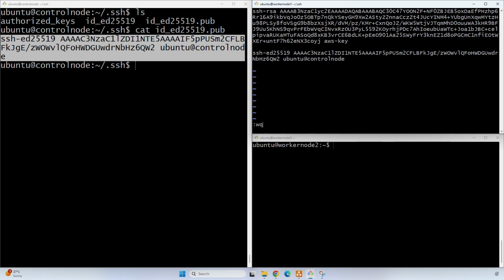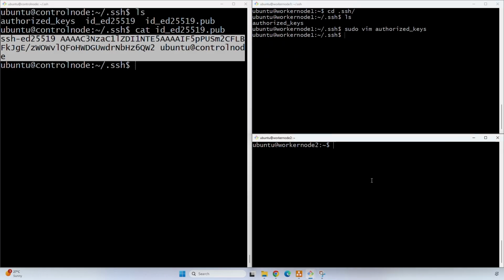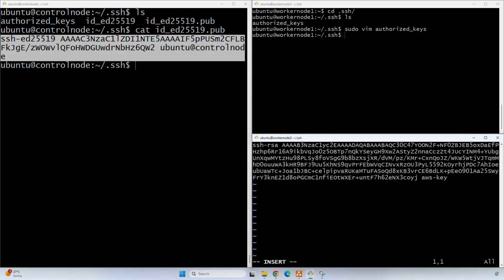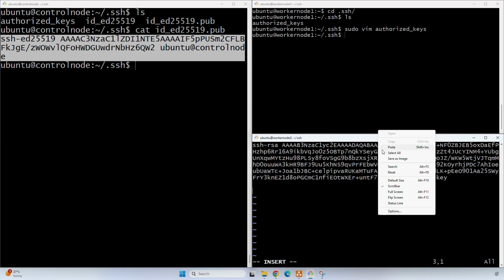Now go to worker node 1 and do the same. Sudo vim authorized_keys. Click on I to insert. Paste it over here.